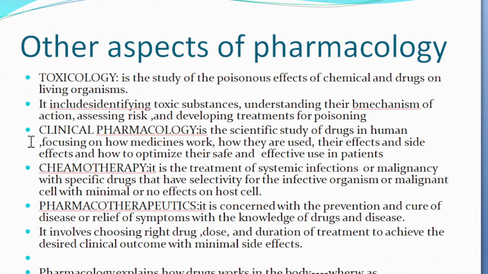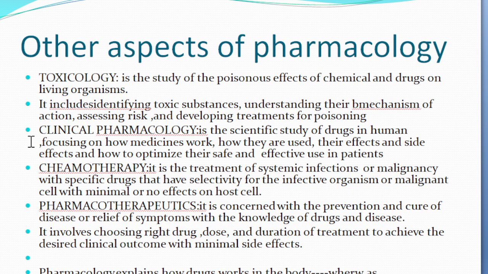Okay, so then we'll see another branch of pharmacology, that is clinical pharmacology. So what is clinical pharmacology? Clinical pharmacology is the scientific study of drugs in human beings. Okay, so what do we study in human beings? The pharmacokinetics, pharmacodynamics, and adverse effects of the drug. So why do we need to study drugs in human beings? To assess the risk, that is, to assess the safety and efficacy of the drugs in our patients.